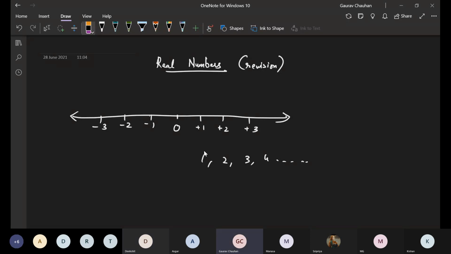Why is the word natural used? Because we use it naturally in day-to-day life. Naturally to do what? While counting, sir. Correct. We naturally start counting from 1, so they are natural numbers.